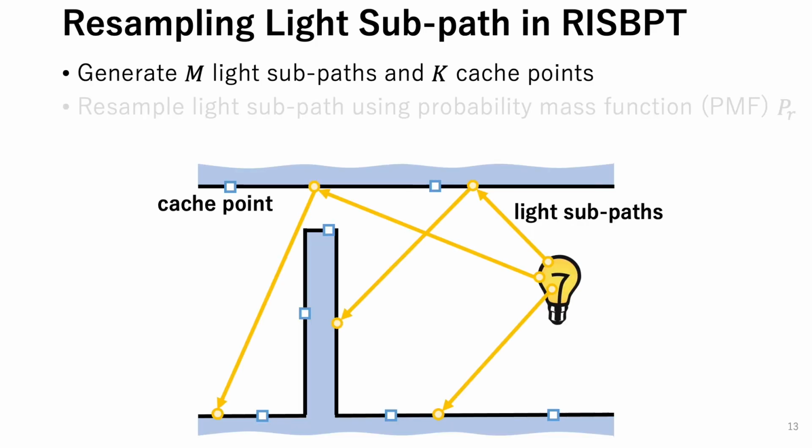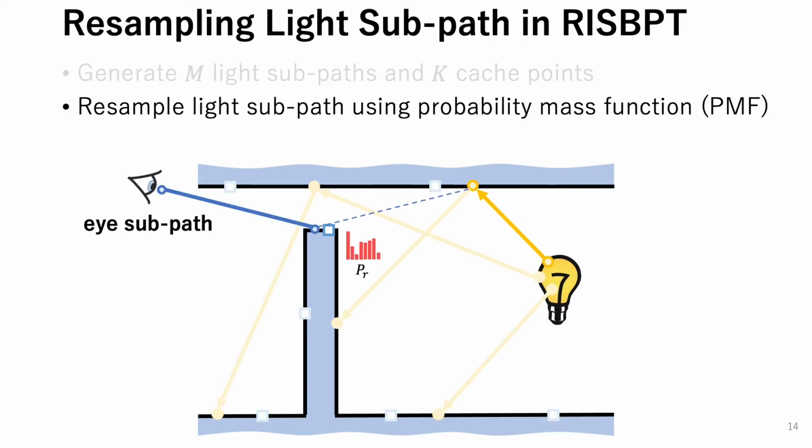Next, I would like to describe the basic idea of our method. Since our method builds upon RISBPT, we briefly explain the resampling process of RISBPT. RISBPT first generates M light subpaths and K cache points in the scene.